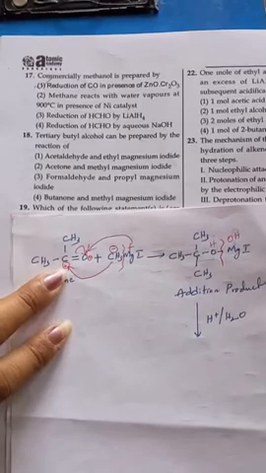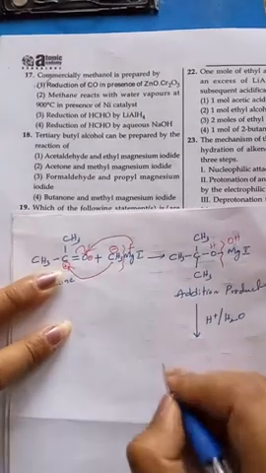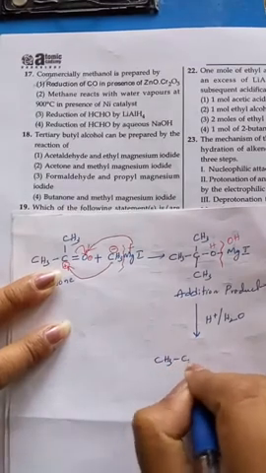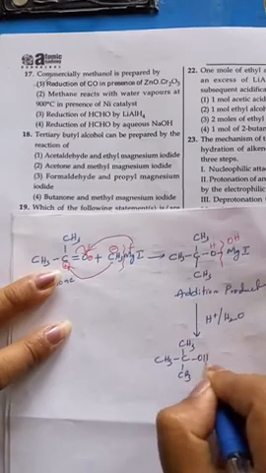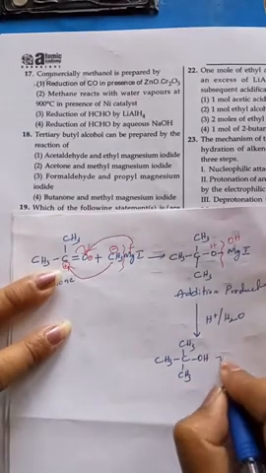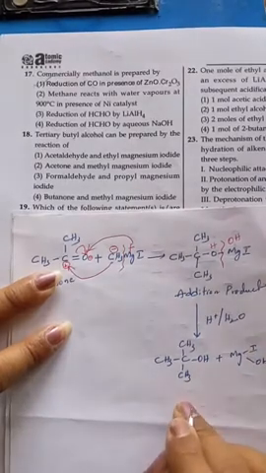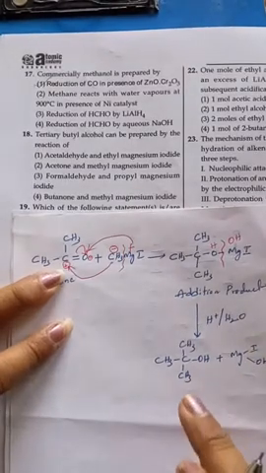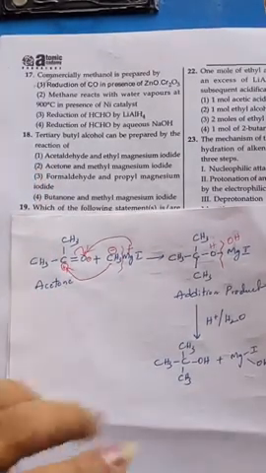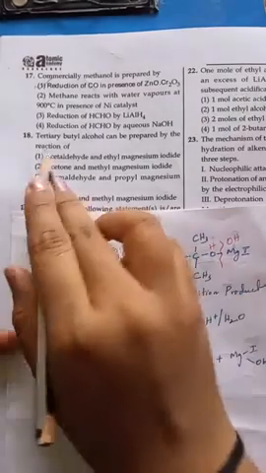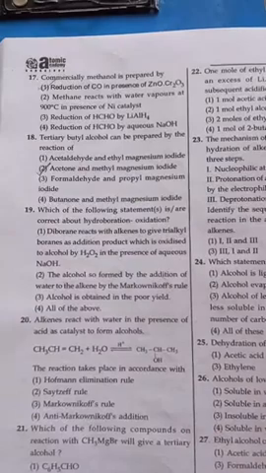Then we get the product, CH3 C CH3 CH3 OH, tertiary butyl alcohol, plus MgI OH. This tertiary butyl alcohol is obtained by the reaction of acetone and methyl magnesium iodide. That is our question. Tertiary butyl alcohol is obtained from these two reactants. Okay, now see the next one.